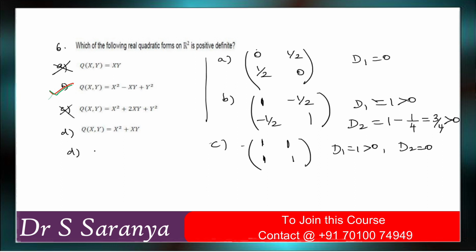Option D matrix, you can write it as 1, 1 by 2, 1 by 2, 0. Again D1 is greater than 0 and D2 is less than 0. It is positive semi-definite, so this is not possible, okay? Sorry, negative definite. D1 is greater than 0, D2 is less than 0, which means it is negative definite. So it is not possible. Clear?